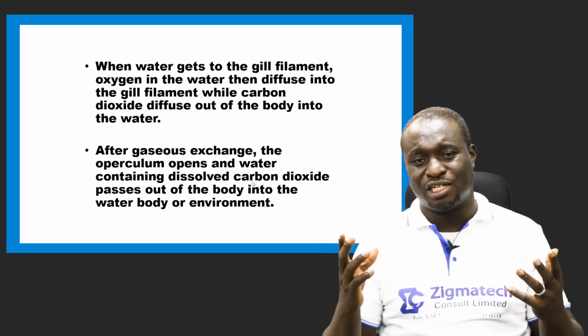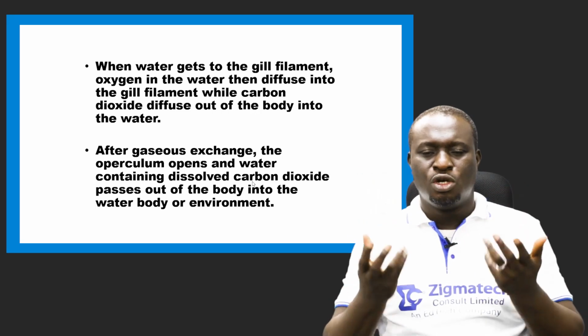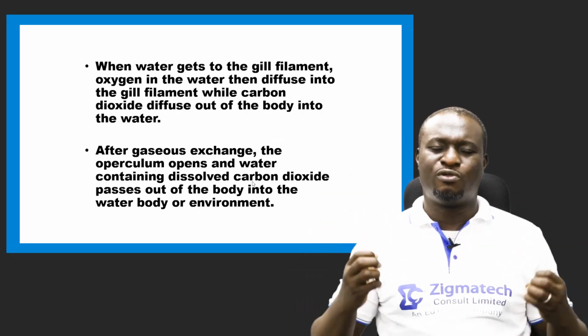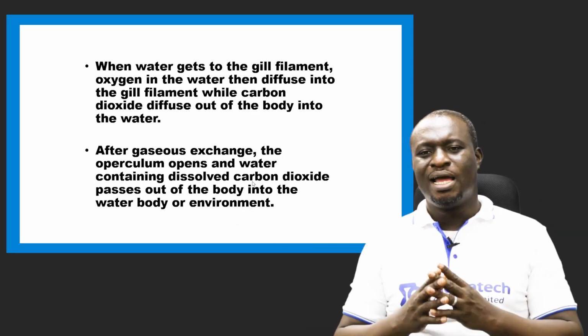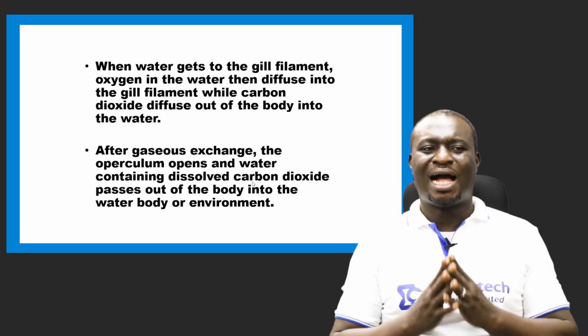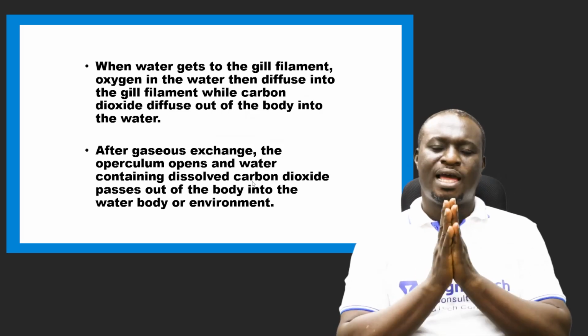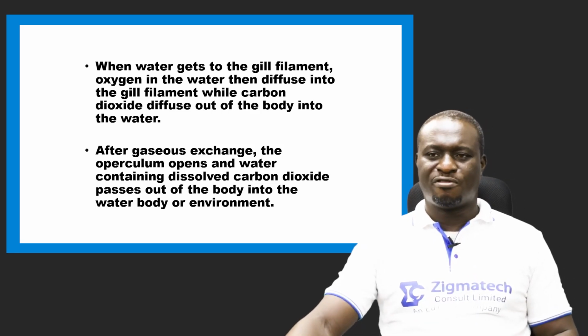After gaseous exchange, the fish closes the mouth, opens the upper column so that water containing enough supply of carbon dioxide is removed out of the body into the water environment. So this is how the fish carries out gaseous exchange. This is the mechanism of respiration of the fish.